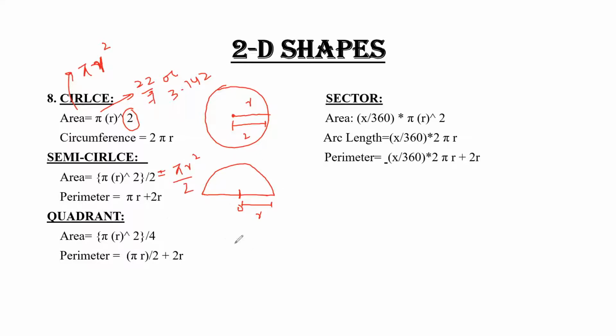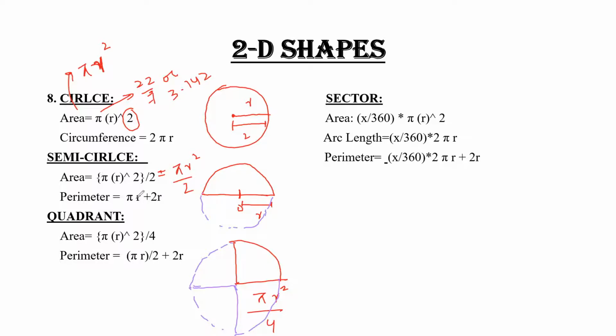Similarly, if we talk about the quadrant, that means it is like this shape. For the area you have to do pi r square by 4. Clear? It has been divided into 4 parts. If we complete it a little bit, it is like this, and like this. So it is divided into 4 parts, 1 2 3 4. So my formula is pi r square upon 4. Similarly, if we complete it like this, it is completed in 2 parts, so pi r square upon 2.